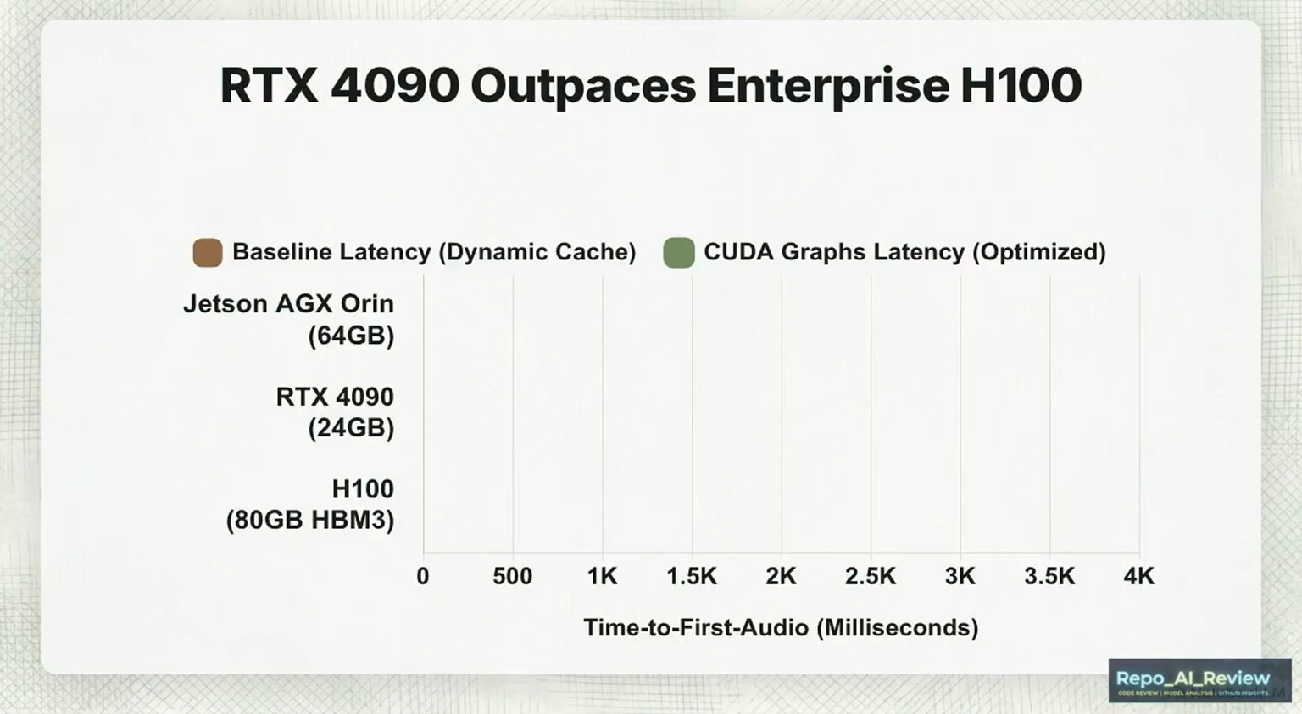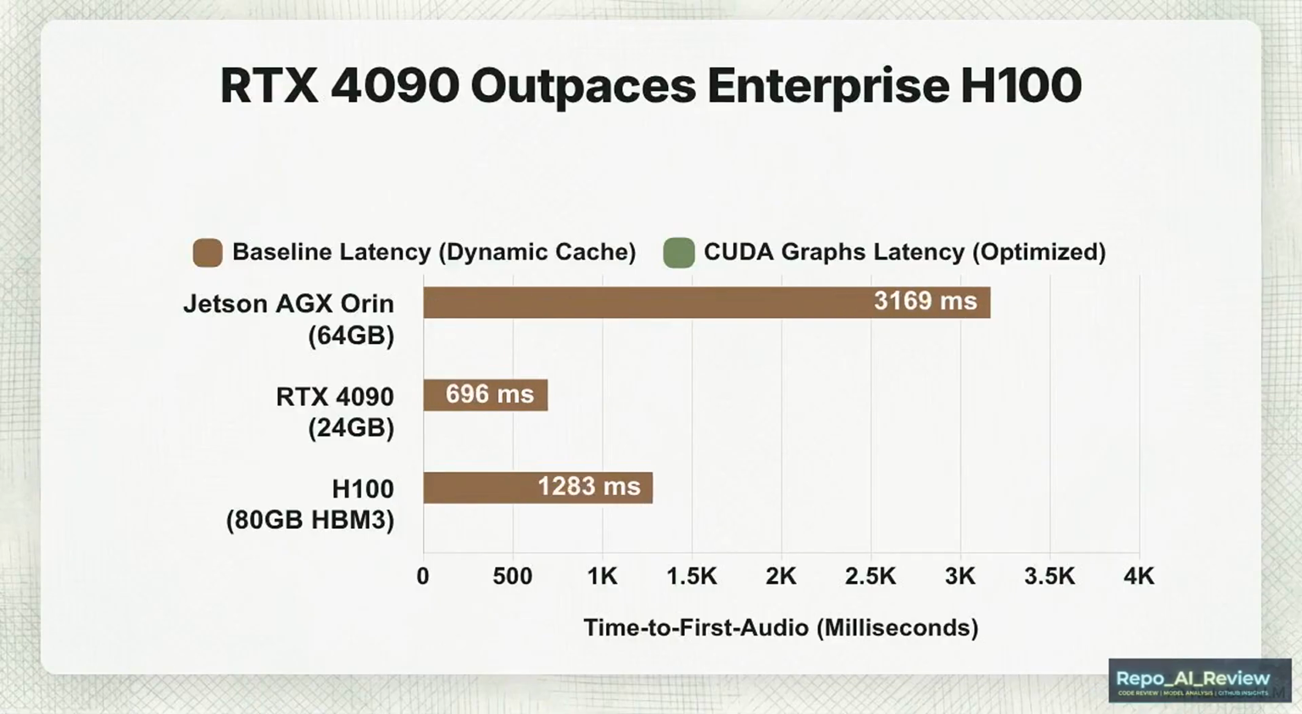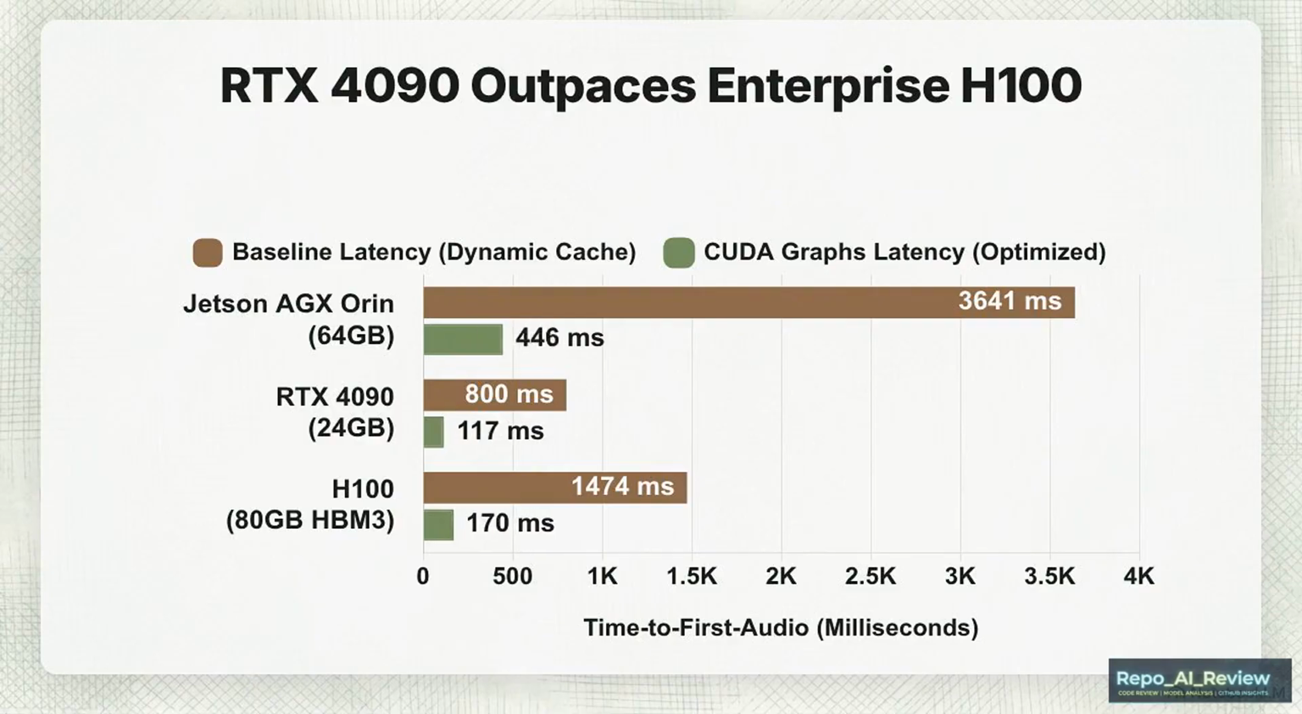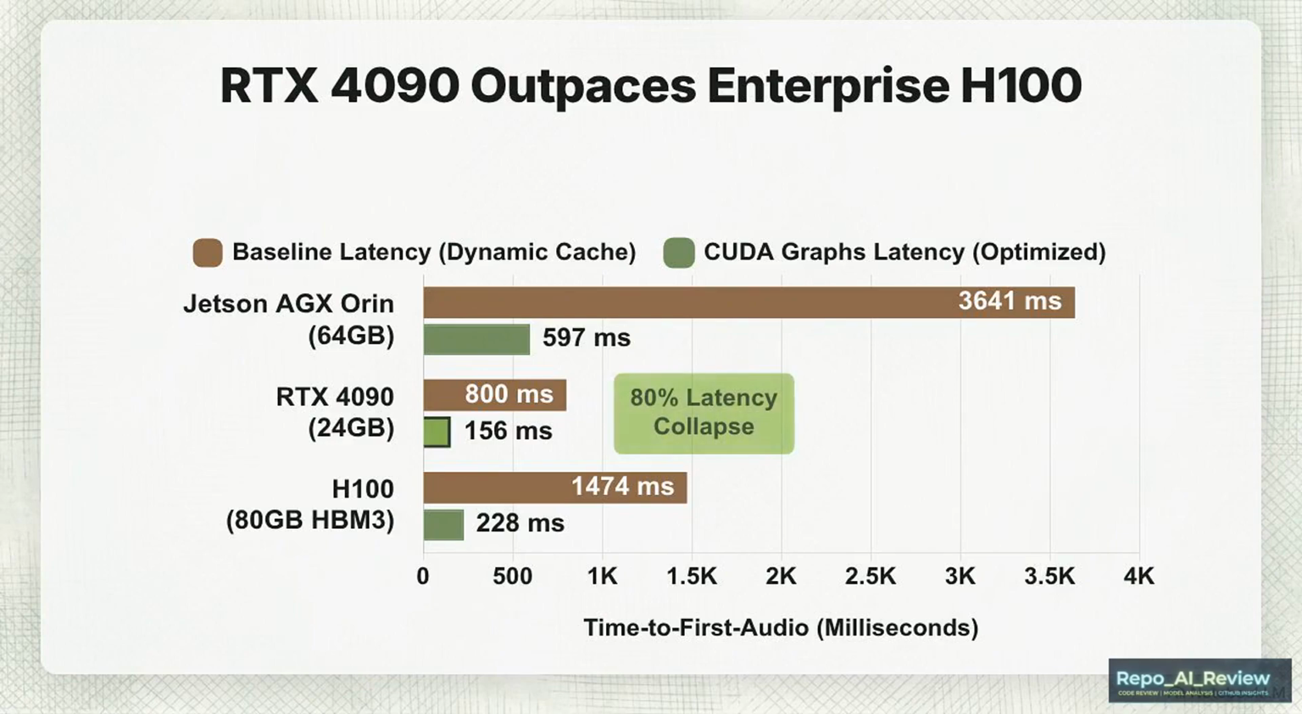This data table illustrates specific benchmarks for the 0.6 billion parameter model, comparing baseline time to first audio against the pure CUDA Graphs implementation across different hardware configurations. The RTX 4090 sees an aggressive performance jump, collapsing the baseline 800 millisecond delay to just 156 milliseconds of latency.